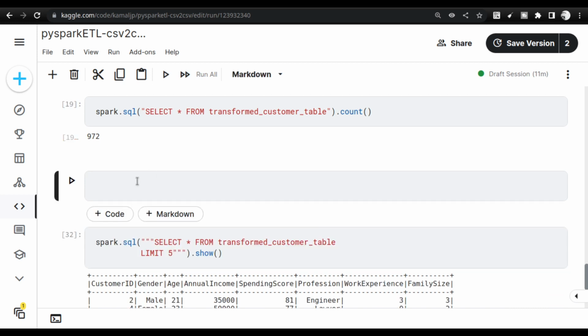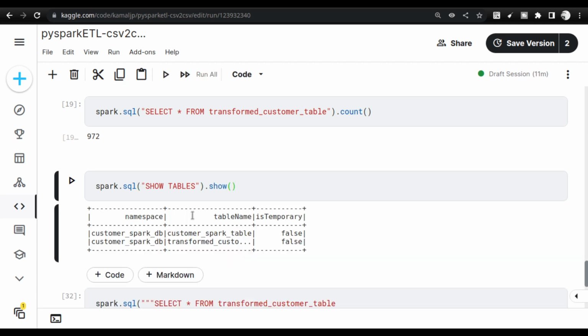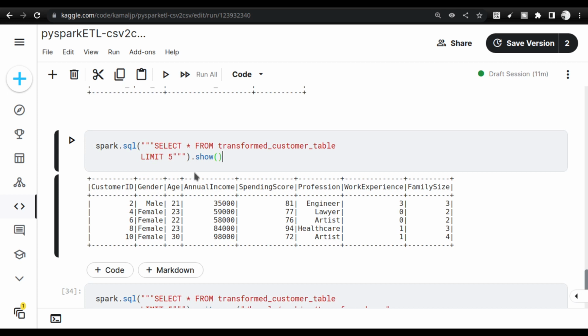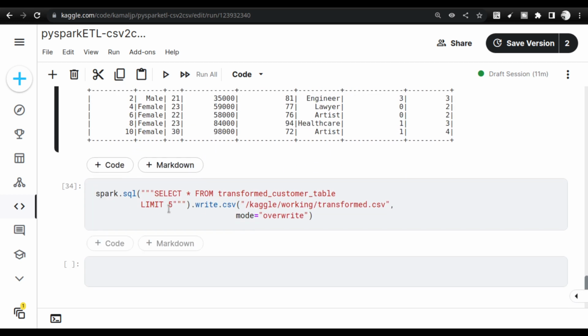For example, if I say spark.sql show tables, and ensure that you give a show here, you'll see that there are two tables right now. One is the transformed customer table and another is the customer Spark table that we started with. We can show it in multiple ways. I'm just showing it to you.